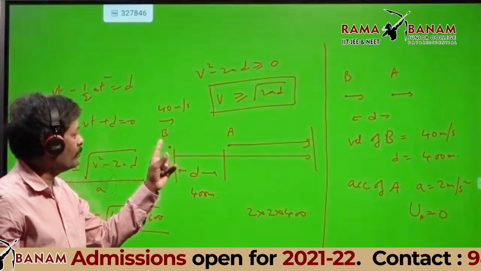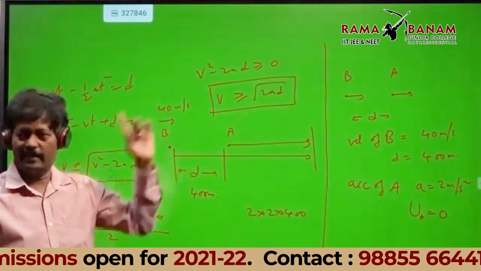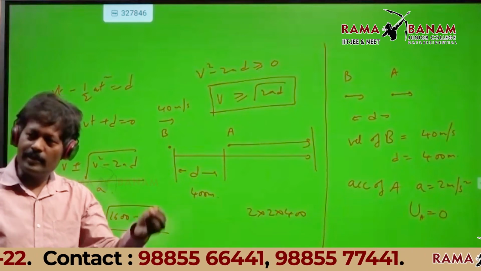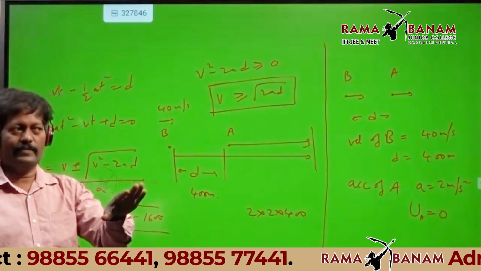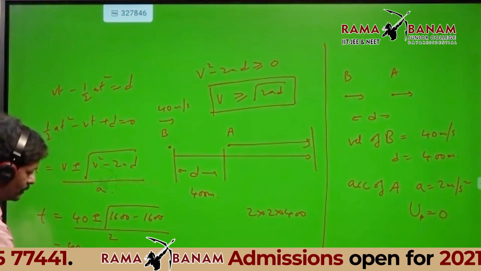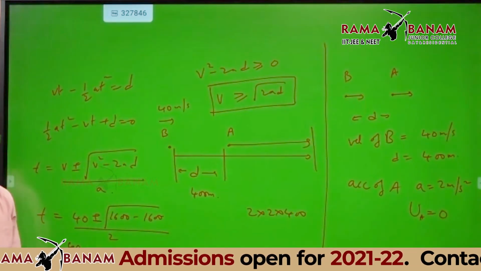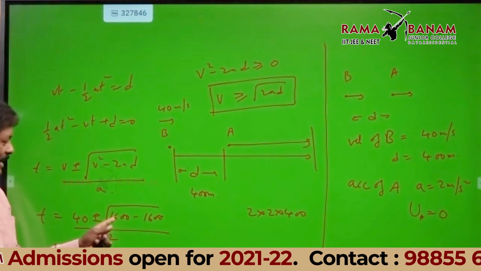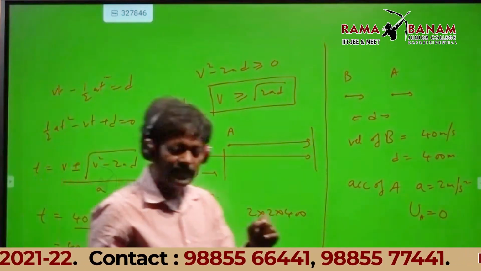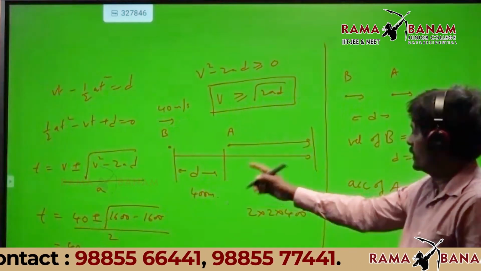After what time will B meet A, or A meet B? So how much did we get? 20 seconds. Under the root it becomes 0. So after 20 seconds, they are going to meet.